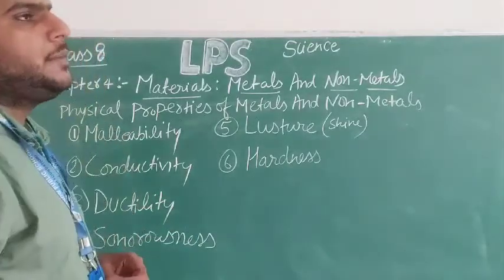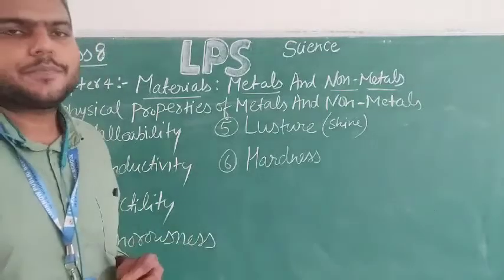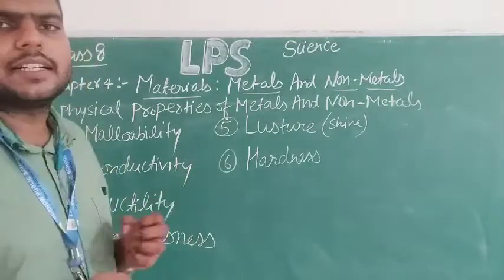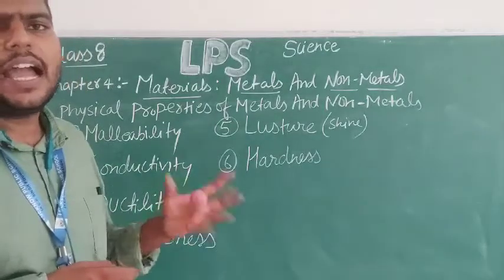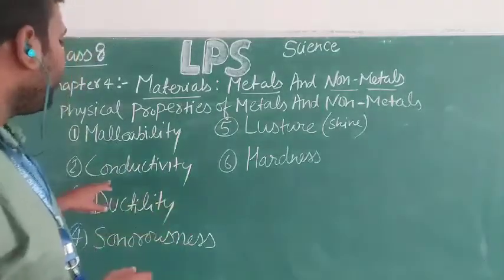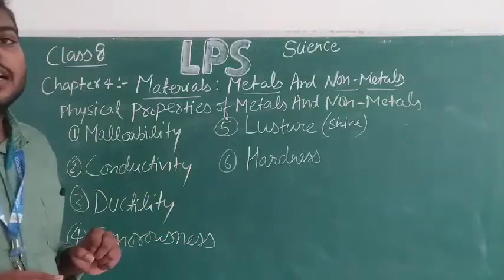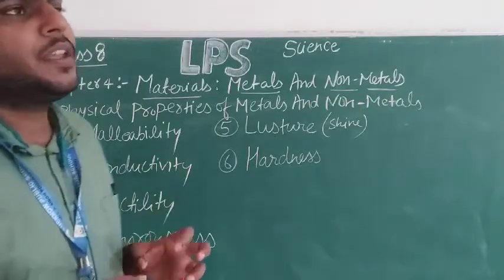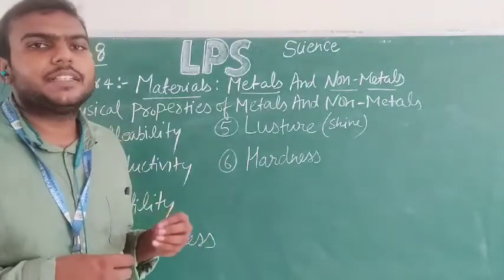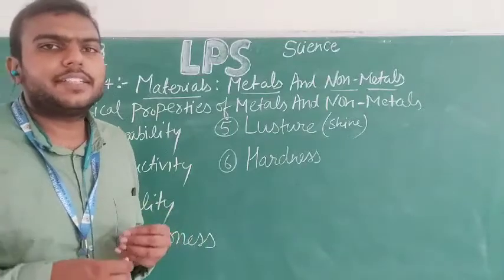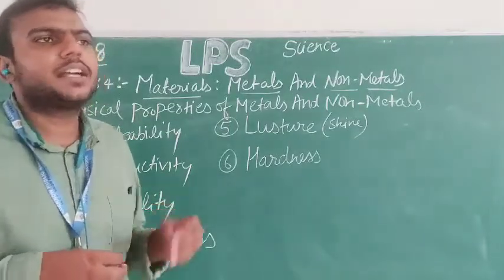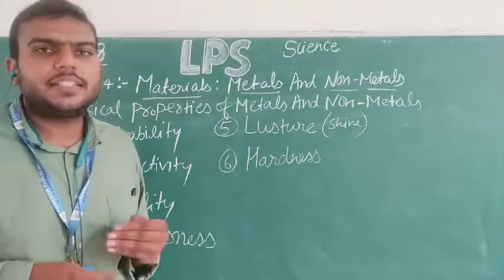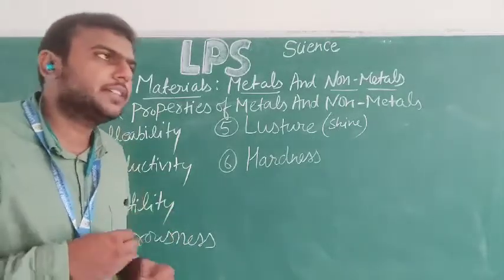We can check this for different metals around us by using an activity. Conductivity means the substance is allowing electricity to pass through it. That substance is known as a conductor.